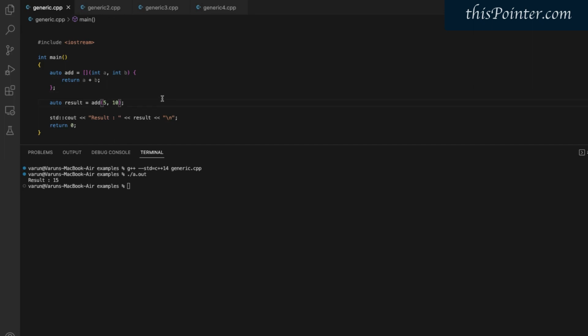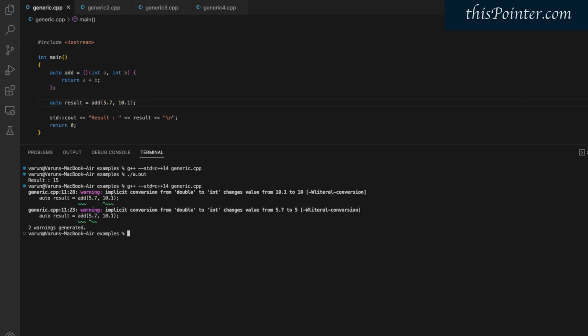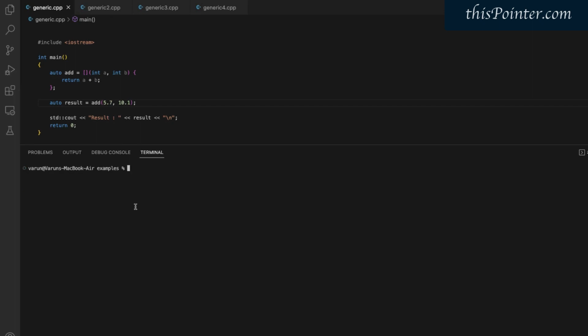Now if we pass some decimal values like 5.7 and 10.1, and try to run it, it will give an error because it cannot convert from double to integer. What if we change the type to auto? In that case it will work fine and the output will be 15.8, that is a double value.